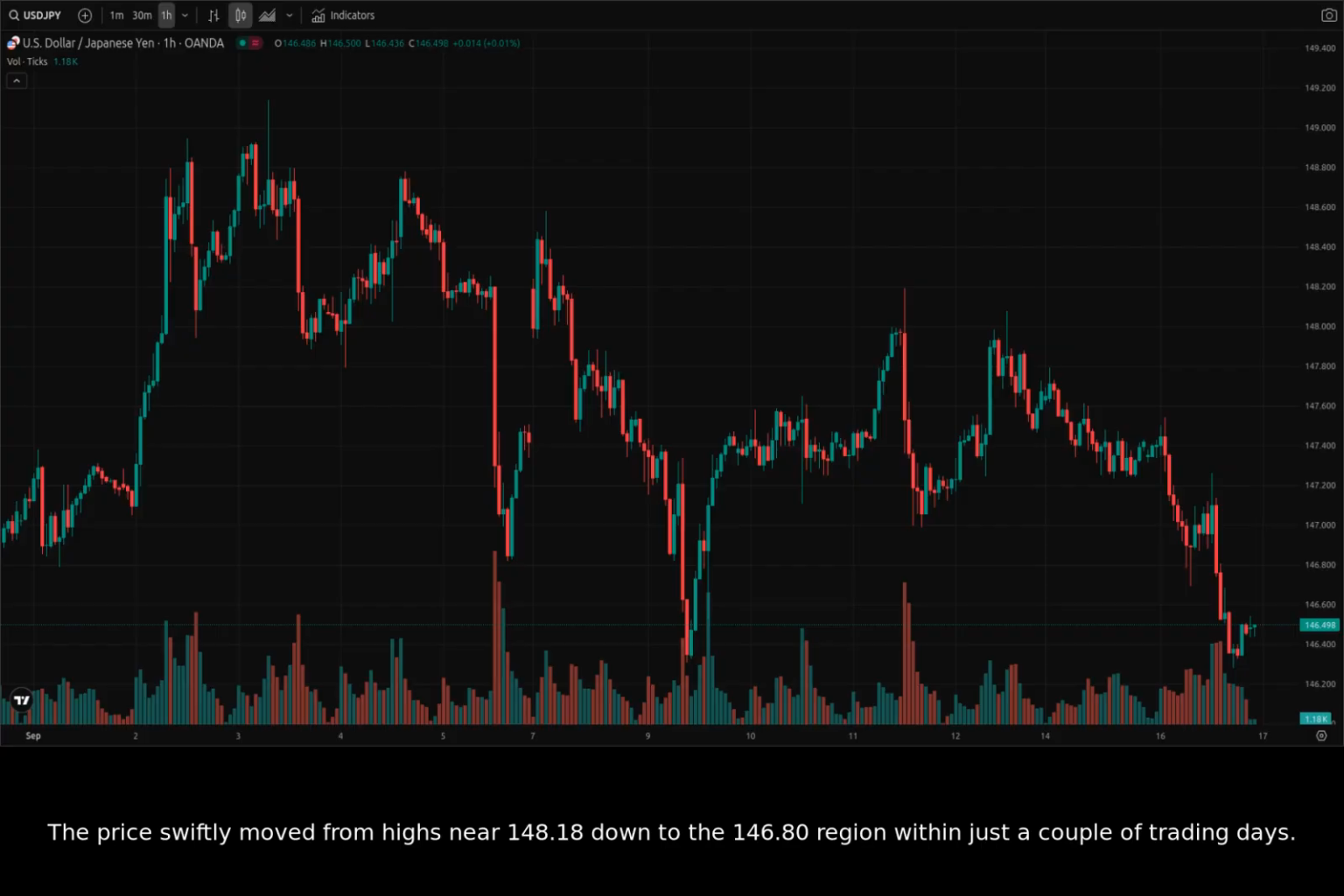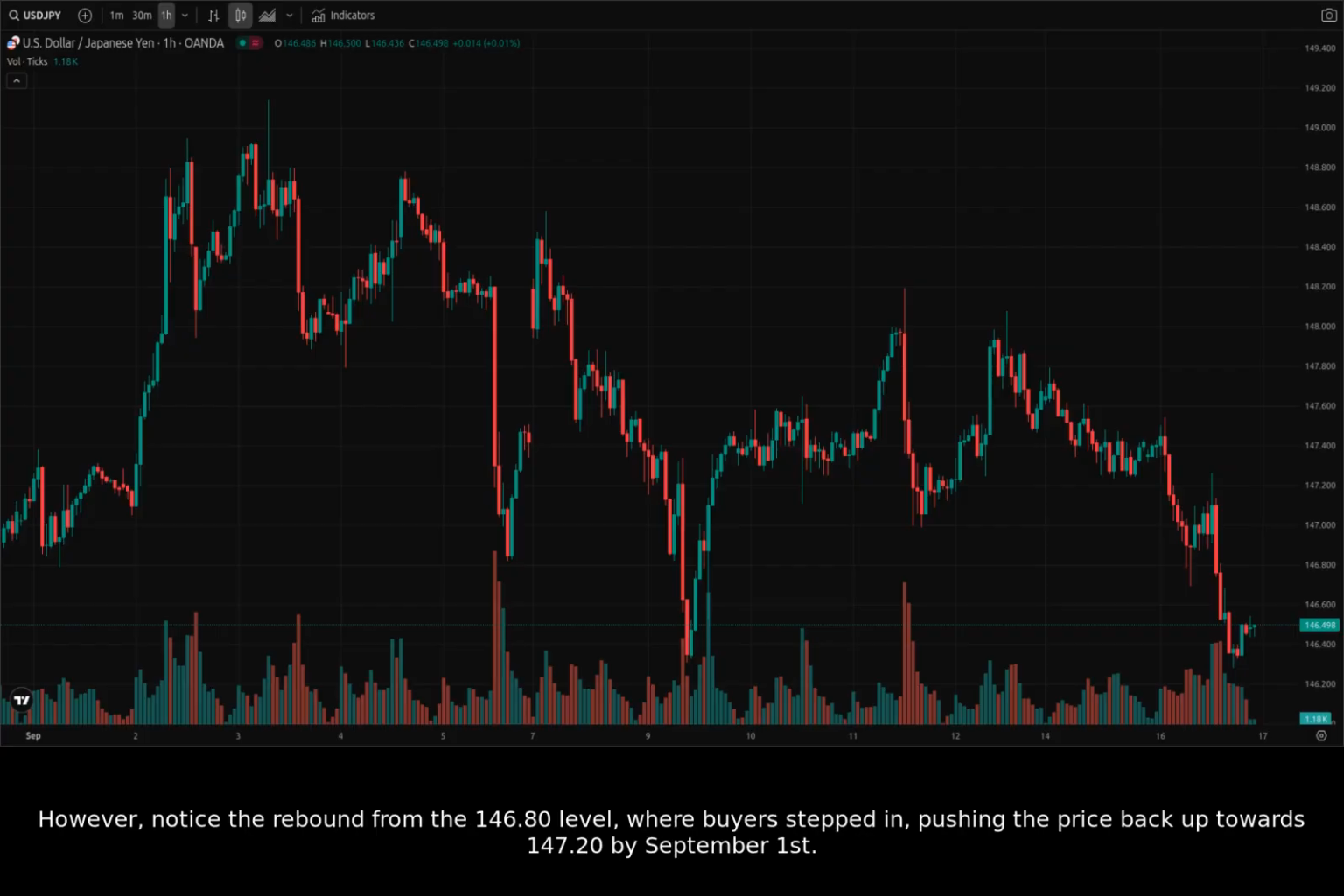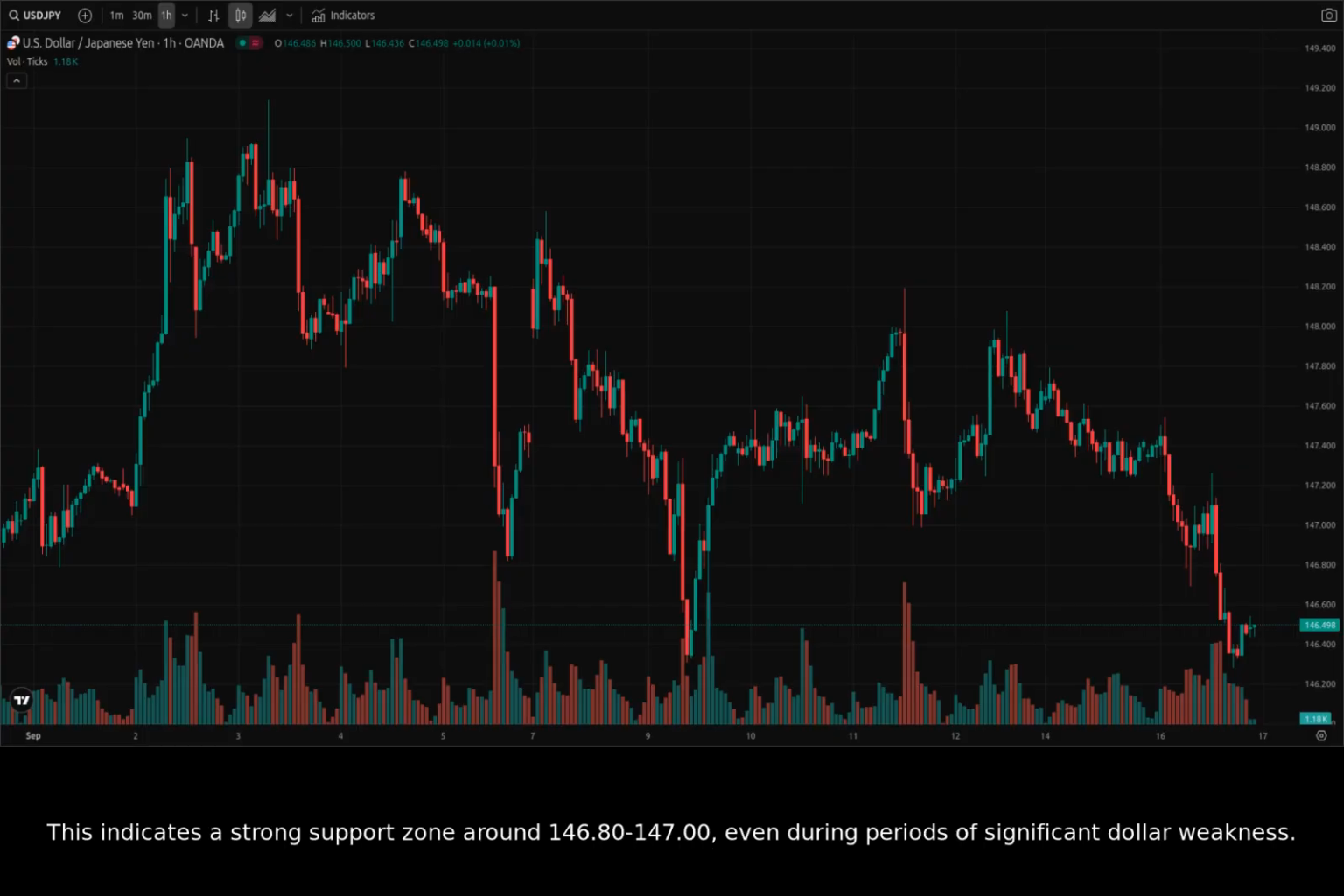The price swiftly moved from highs near 148.18 down to the 146.80 region within just a couple of trading days. This sharp move highlights the market's sensitivity to Fed expectations, causing quick bearish impulses in USDJPY. However, notice the rebound from the 146.80 level, where buyers stepped in, pushing the price back up towards 147.20 by September 1st.